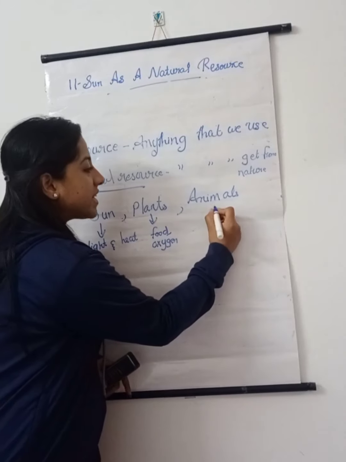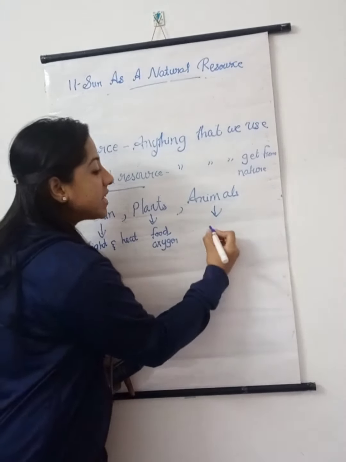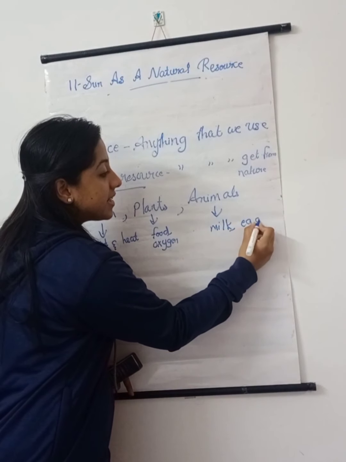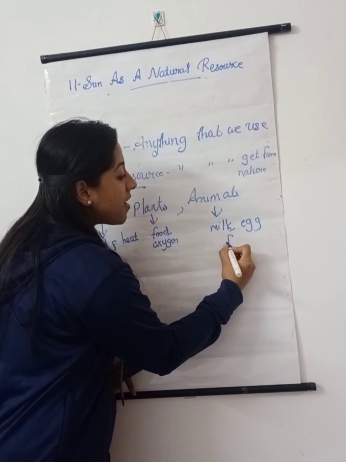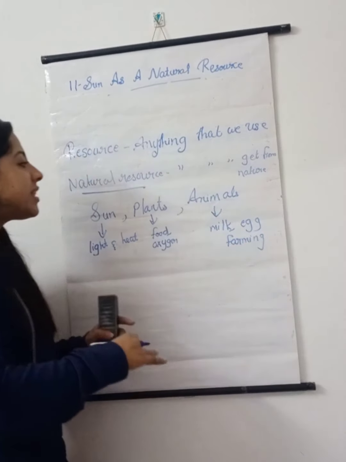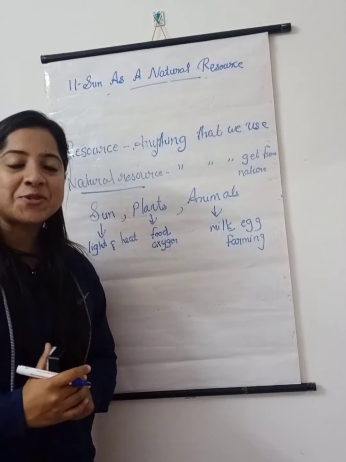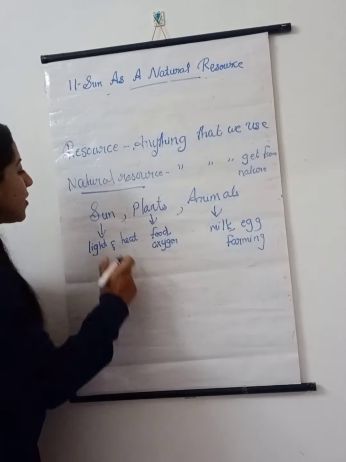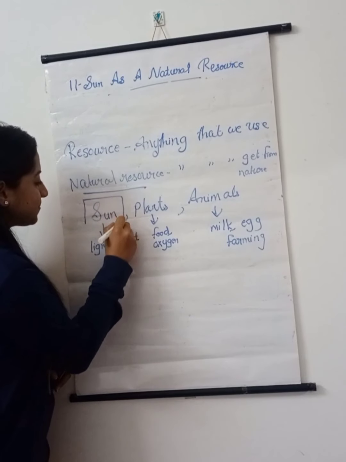Then animals. These animals give us milk, egg. Then it helps us in farming by plowing the land and all. So these were some of the natural resources, and in this chapter we will be focusing on the sun.